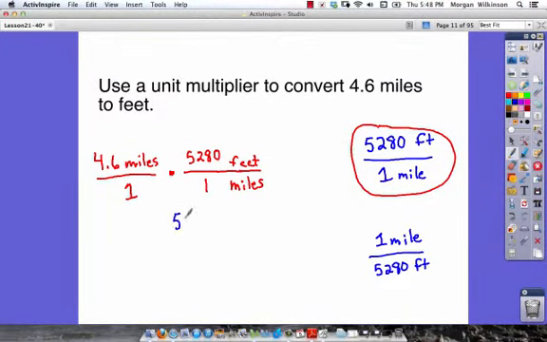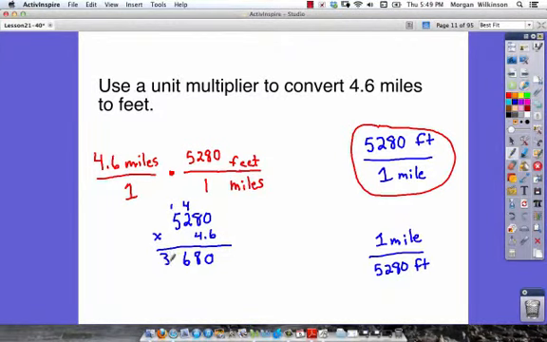We have 5,280 times 4.6. Well, we know 6 times 0 is 0. 6 times 8 is 48. 6 times 2 is 12. 12 plus 4 is 16. Let's carry that 1. 6 times 5 is 30.